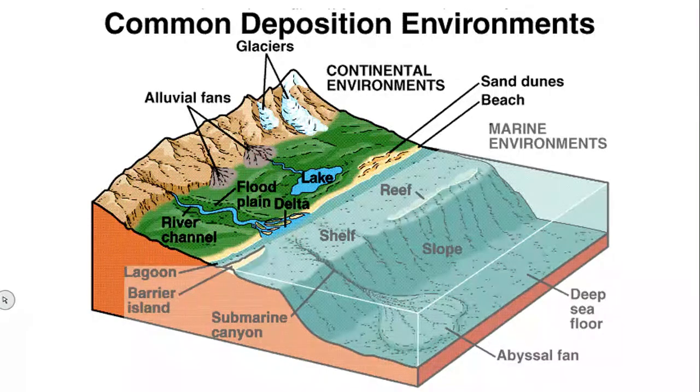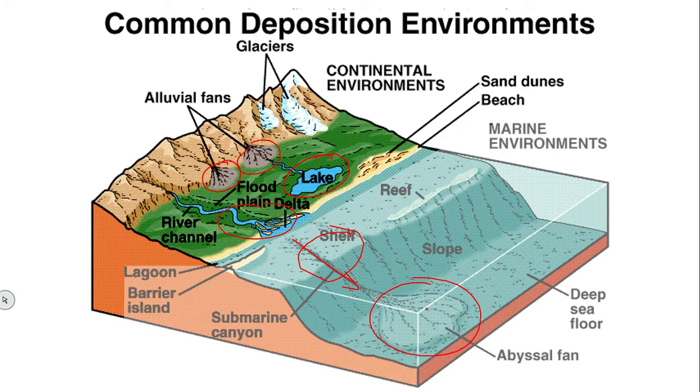So, these rocks may form in lakes, or near the hilly region, that is called alluvial plains, or in rivers, or in oceans. So, in many environments, many places, these rocks may form. In glaciers also, wherever there are glaciers, in alluvial plains, in beach areas, in oceans, in rivers, in lakes, many places these rocks may form. Wherever there is a deposition environment, you can see here, sediments are brought here and they are deposited here.